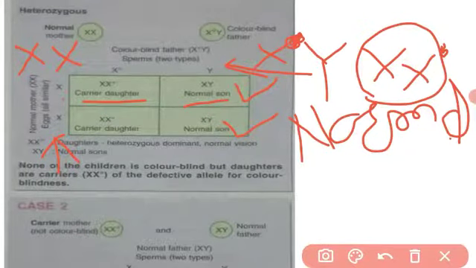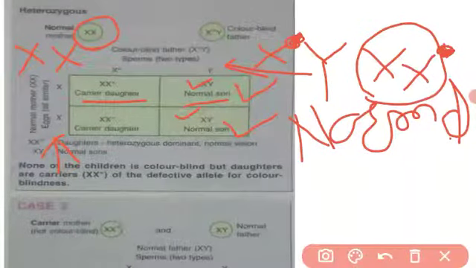Because the mother is normal, the X chromosome present in the son is normal. Both X chromosomes are normal. So the son is normal. The daughter is also normal. Both daughters are not color blind. Both are normal in vision. But their genes contain the color blindness allele.